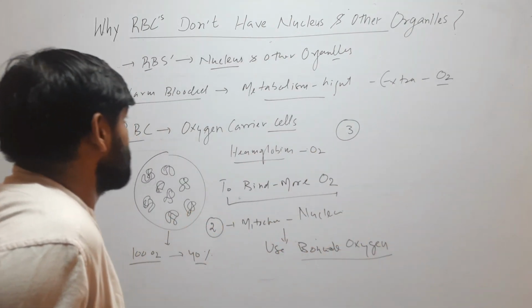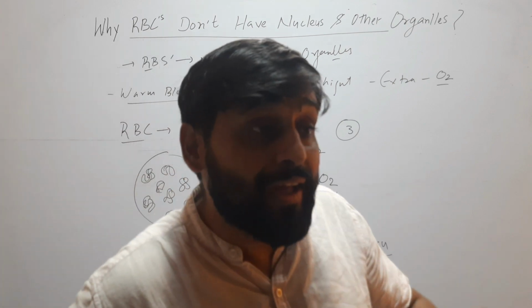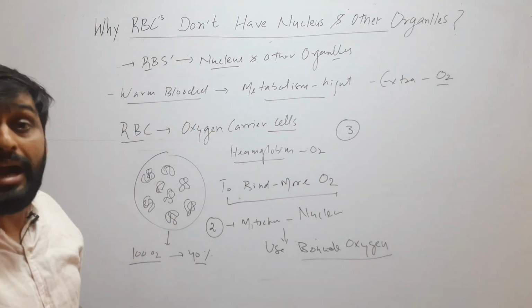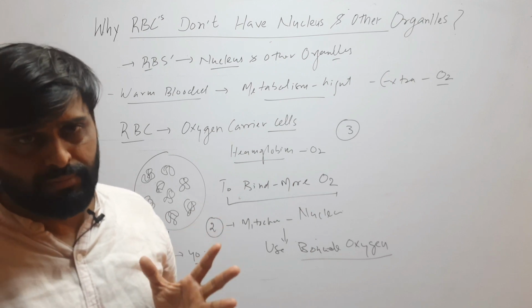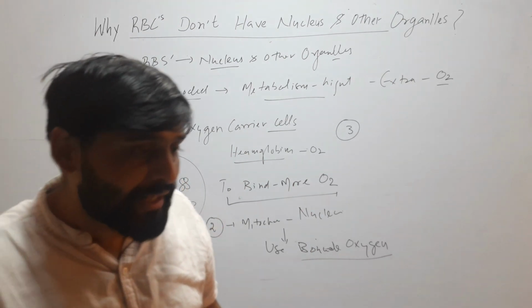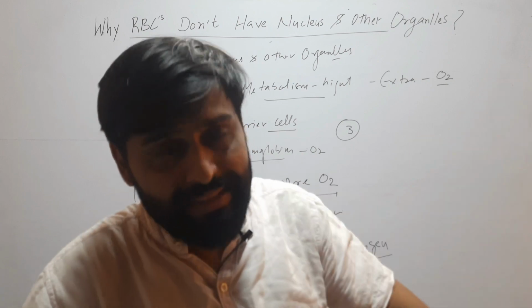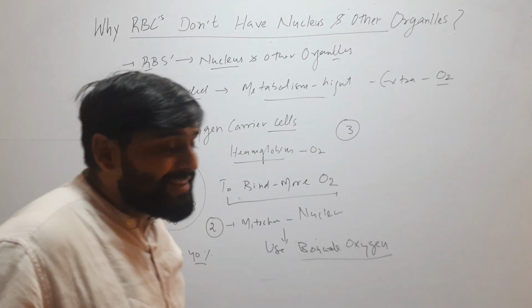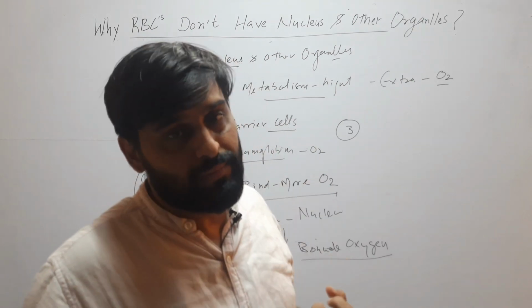So these are three reasons due to which nuclei and other organelles are lost in our mammalian RBCs. First is to bind more and more oxygen. If organelles are not there, there will be space for more hemoglobin so that more oxygen can be bound. Second reason is, if other organelles are there, they will also consume some of the bounded oxygen.